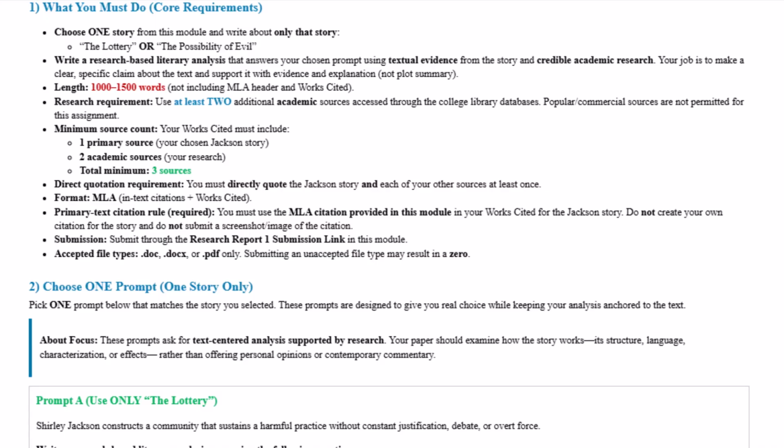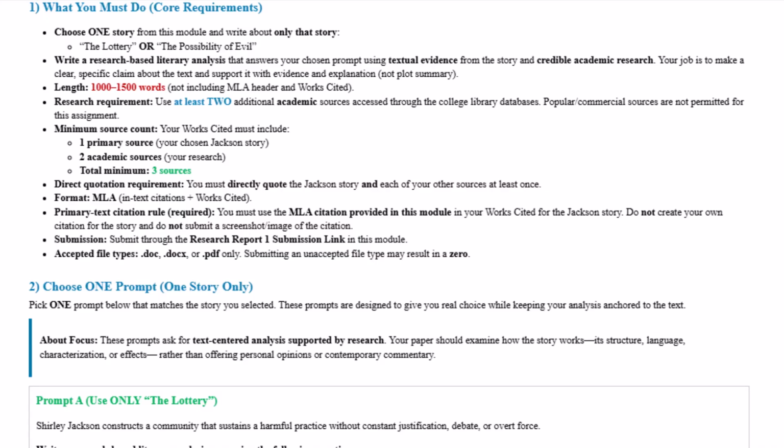This should be between 1,000 and 1,500 words, and that does not include your heading information, your title, or your works cited. You must use at least 2 additional academic sources that you find through the college's library databases. You are not allowed to use popular or commercial sources for your main research. You must have those 3 minimum sources, your Jackson story and the 2 academic sources, for a total of 3. Now, you can add other things in as long as you have those 3 minimum. If there's something that you found that you really, really want to include, that's fine. But remember that those will not be counted as your necessary sources.